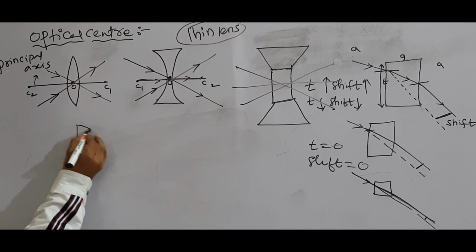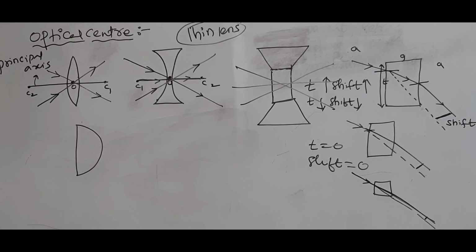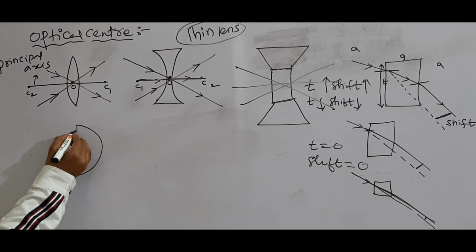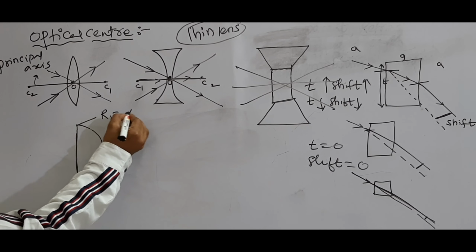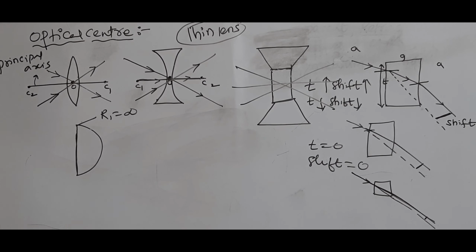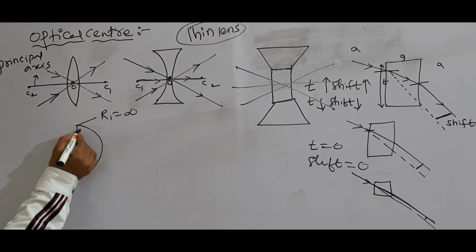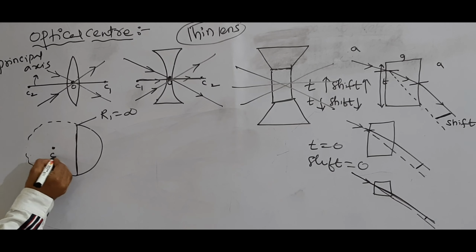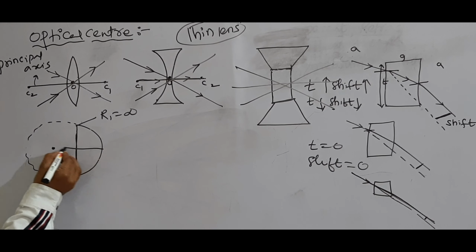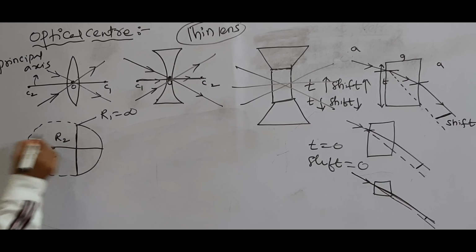One is plane, another one is convex surface. For this, you know very well, this is plane surface. For plane surface, what is the radius? Radius is equal to infinity. And this curved surface is a part of the sphere. For this curved surface, here the center. And here the center, from the curved surface center, this is called radius.